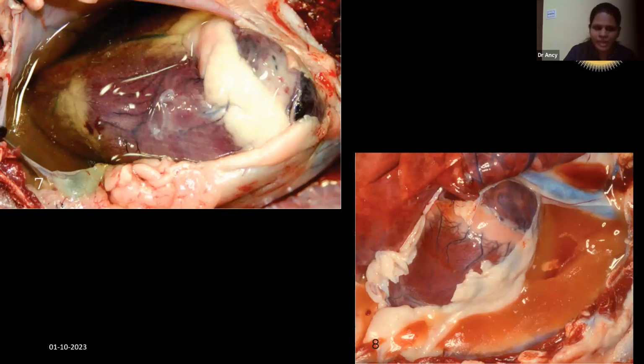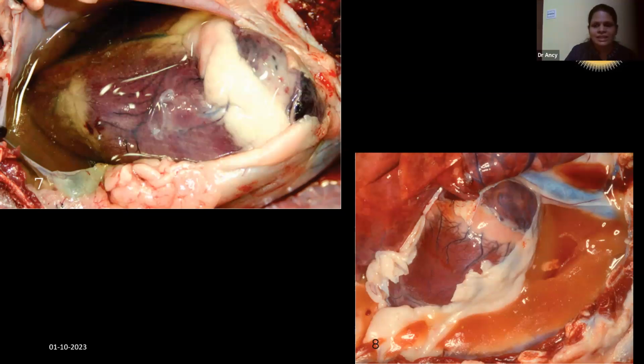And this is the pericardium of a goat affected with endotoxemia, surrounded with pericardial fluid, and you can see the fibrin attachments in the heart. This is due to damage to the vascular endothelium, causing protein-rich fluid leakage.